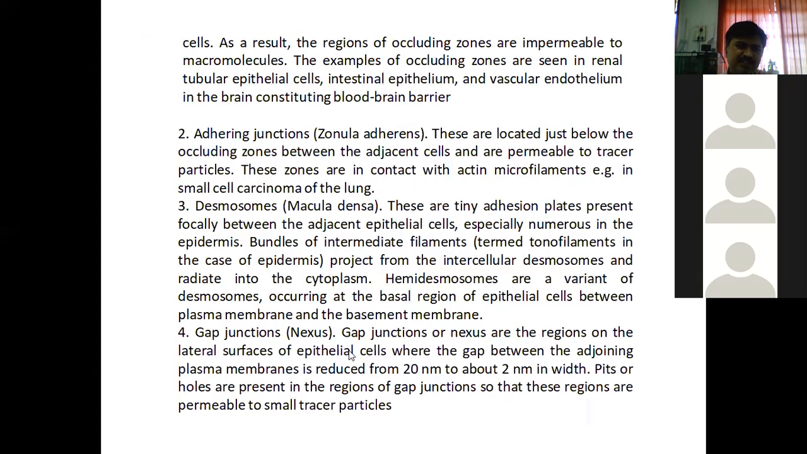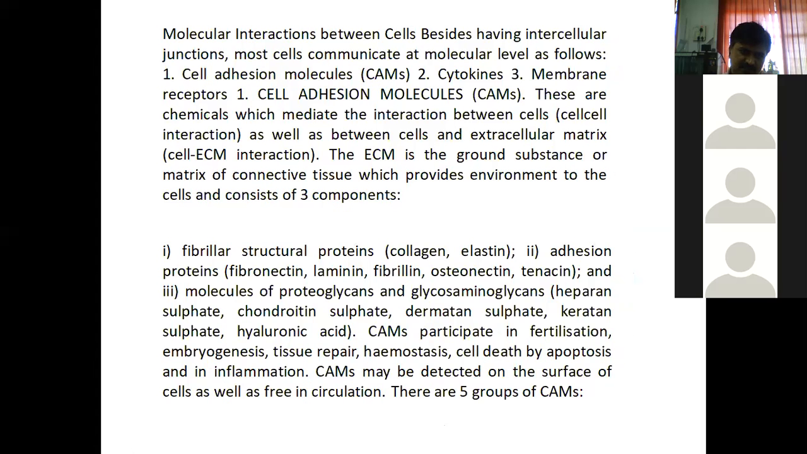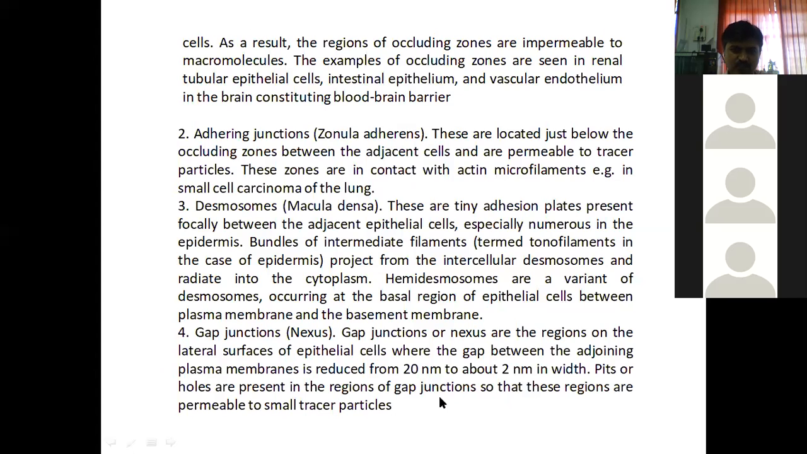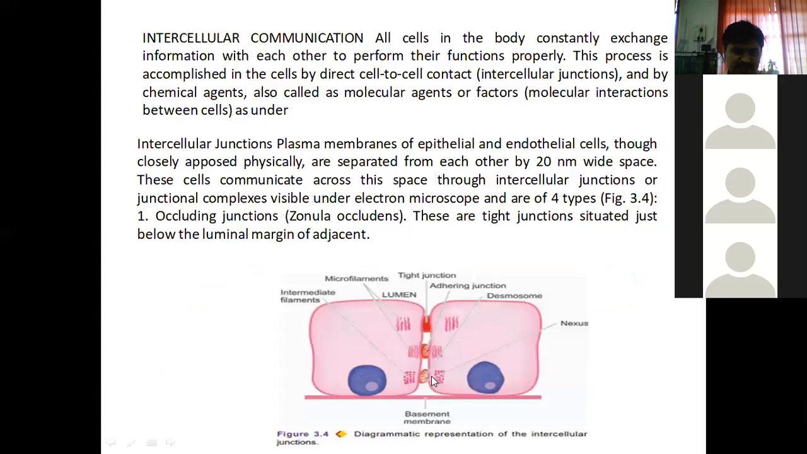As the name indicates, gap junctions means the gap is there in between two layers, in between the plasma membranes of two cells. That is the idea so far regarding gap junctions or nexus. Here itself, that idea is now over.